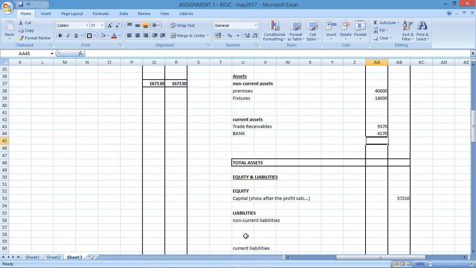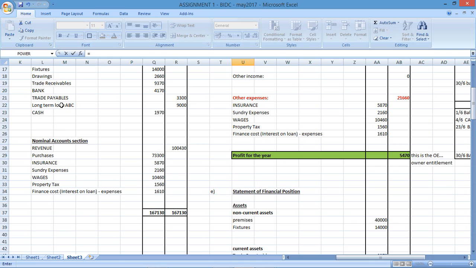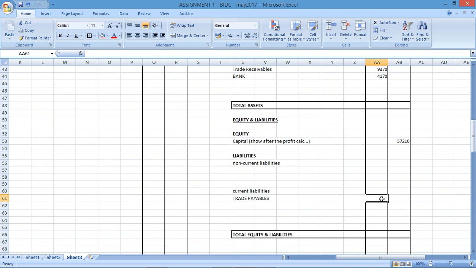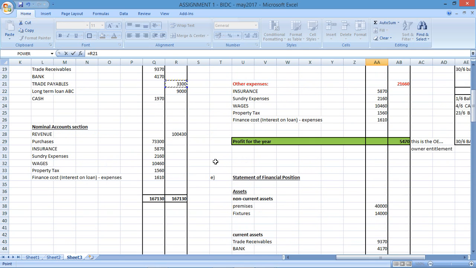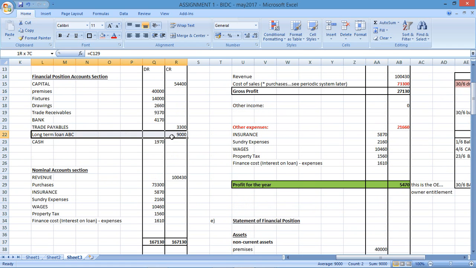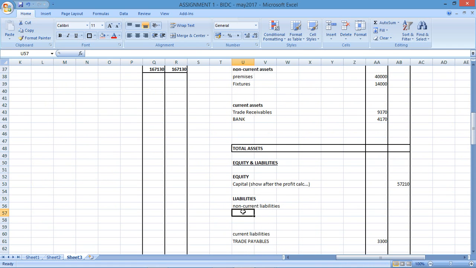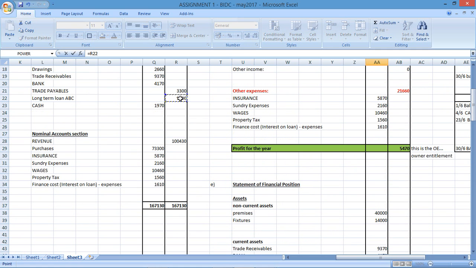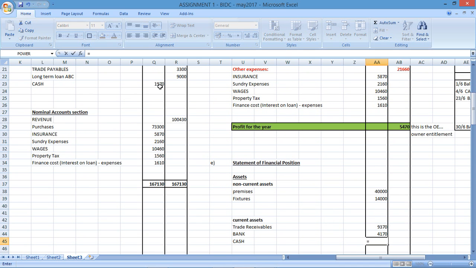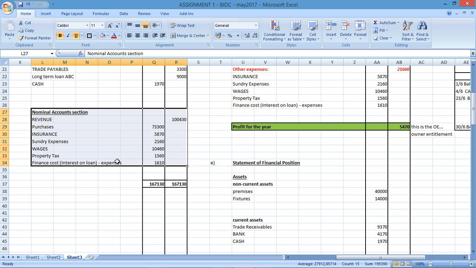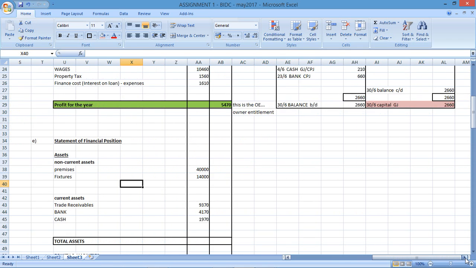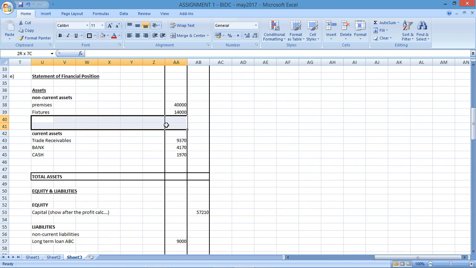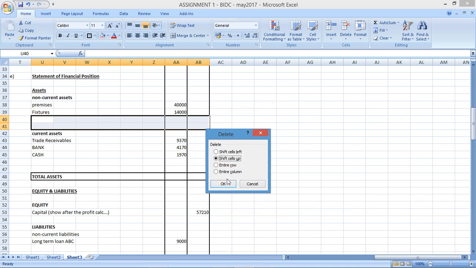Trade payables is a current liability. So current liability, there's current liabilities. Trade payables. Trade payables had an amount of that. Then I had a long-term loan. Long-term loan from ABC. That's a long-term non-current liability. Long-term loan, there's my long-term loan. The amount was 90,000. And then I've got some cash. Cash would be an asset, current asset. Right, nominal account sections. Nominal accounts, remember, show income and expenses. Statement of financial position just shows the assets and liabilities. Right, so I'm going to delete all these extra lines.